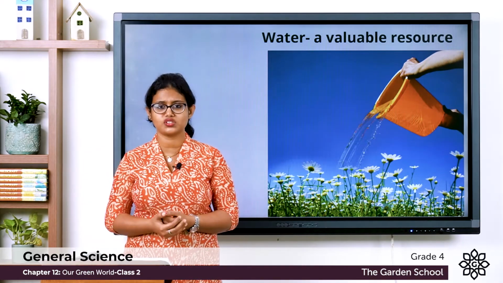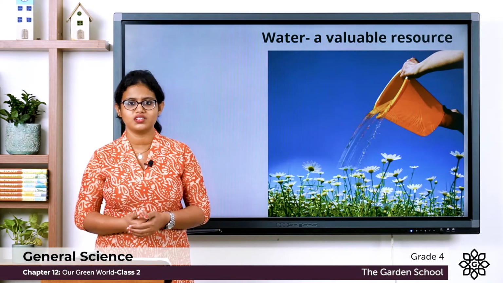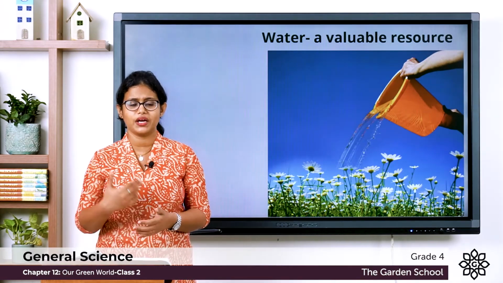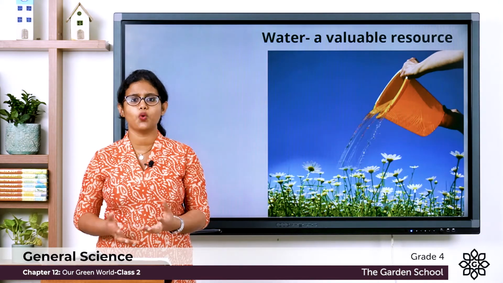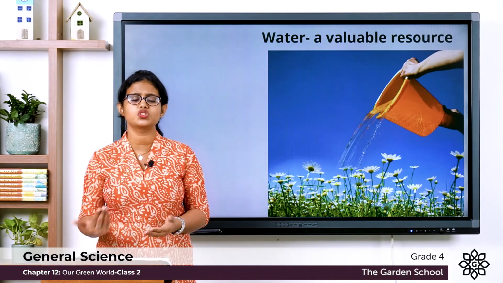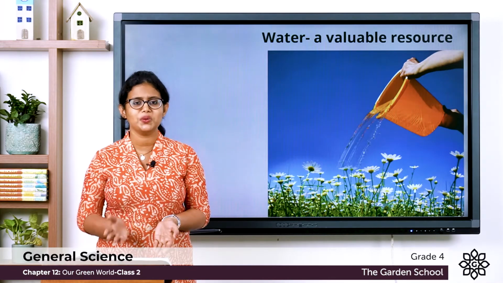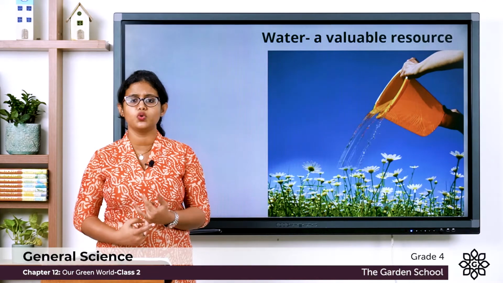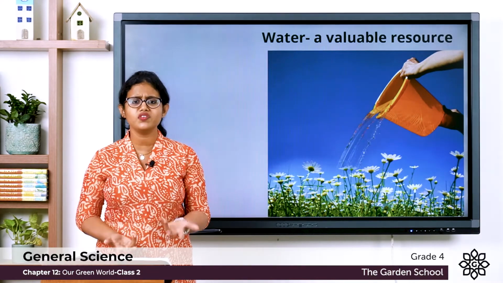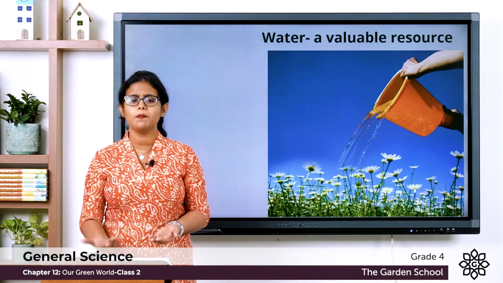But due to some actions, we pollute water. By dumping waste into water, we pollute the water. What happens when we pollute water? Can we use that water? No. We cannot use polluted water. We cannot use that polluted water for drinking, or even for any purposes.